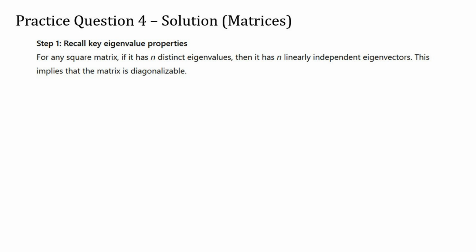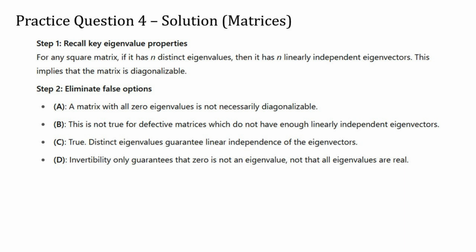is easy to understand. So this idea that distinct eigenvalues give us a complete basis of eigenvectors is a powerful and reliable property, and it sets up option C as a likely correct answer. Next, we evaluate the other choices by thinking about when they might fail.